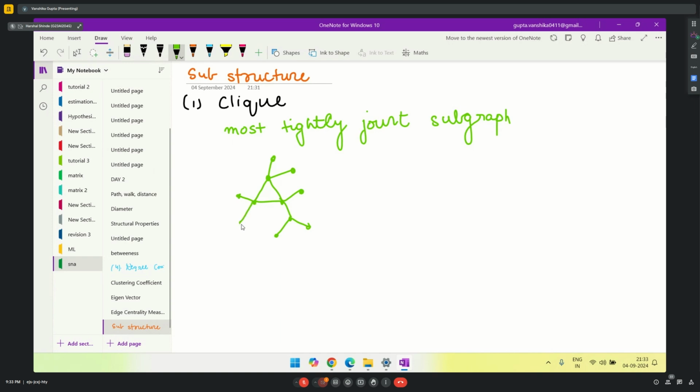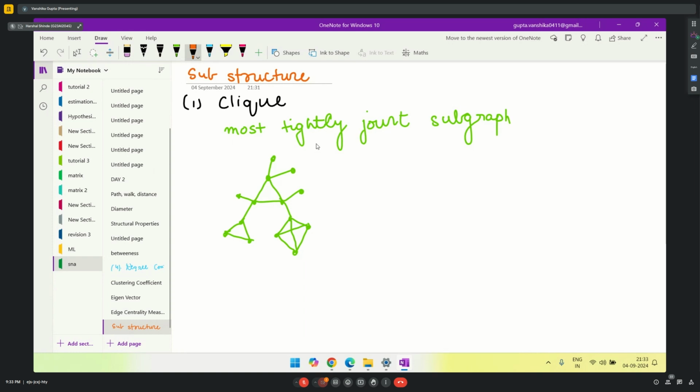This is my entire graph. And you are asked to identify the clicks. So can anyone tell me how many clicks are there here?